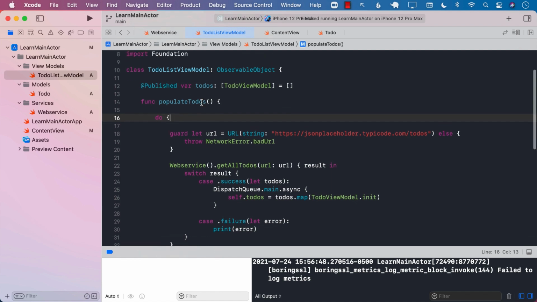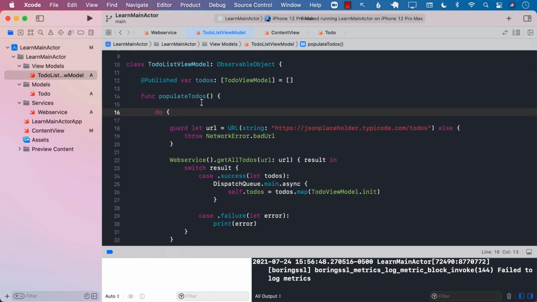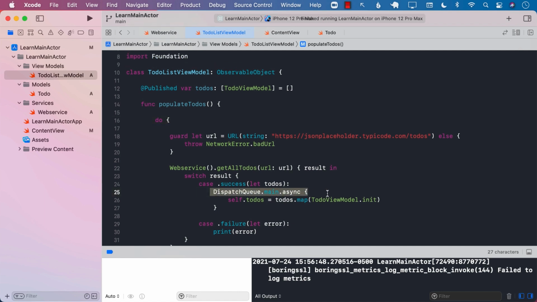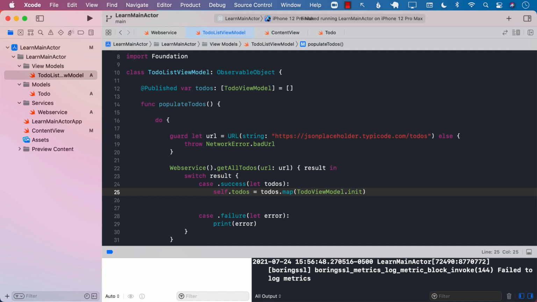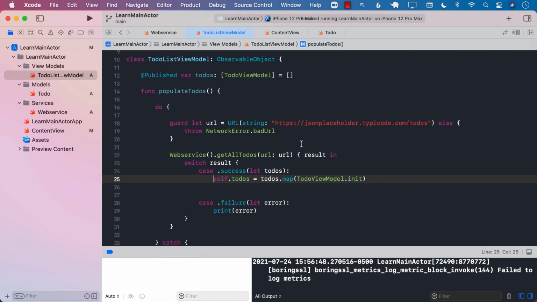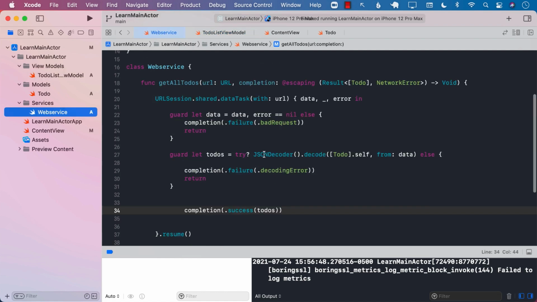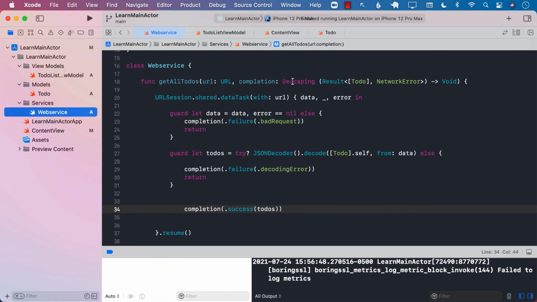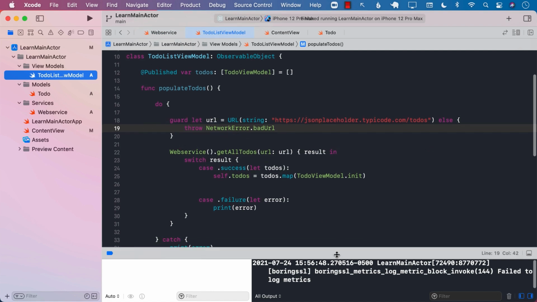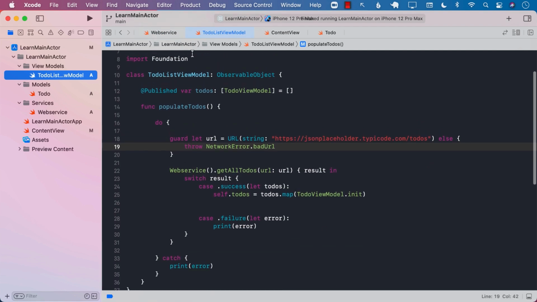Great. In iOS 15, we have now introduced a new way of setting these properties. One thing to keep in mind is that the main actor that is introduced in iOS 15 works the best if you are using structured concurrency using async and await features, which was introduced in the new version of Swift language. So right now you can see that we are not using async and await. We're simply using the plain old callbacks. So in this particular model, although it can work, it's not really going to be that beneficial. But let's go ahead and see how it will work.